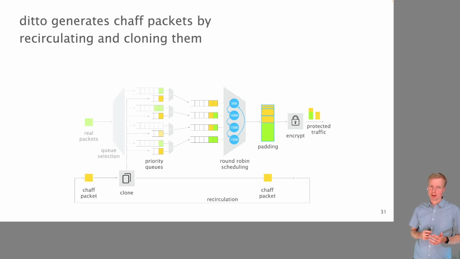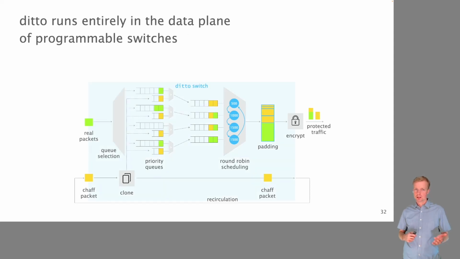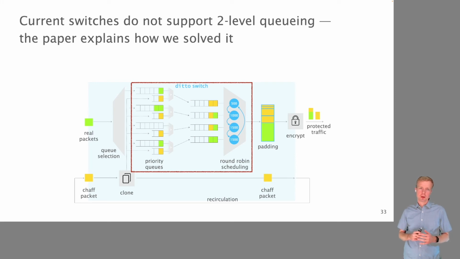There is one more thing that we need to ensure, and this is again that these chaff packet queues are never empty. And as a constant source for them, we just recirculate chaff packets through the switch. This means basically sending the packets from the switch to itself, and we use this kind of as a traffic generator. And we always clone them into these queues. So that's basically what the ditto switch is doing. In practice, it's a bit more complicated what we do here because this hierarchical queuing with 2 levels is not something that is possible directly in these switches, but we have developed a workaround that makes it work.